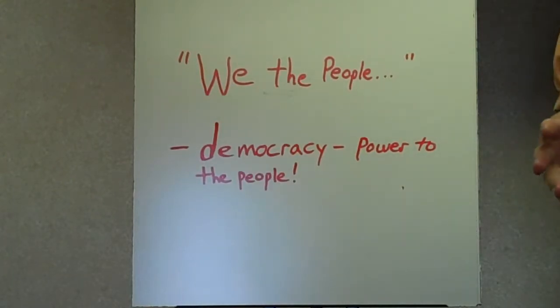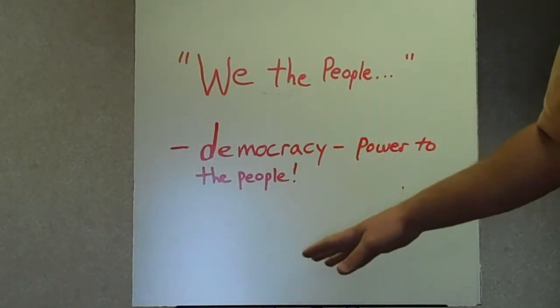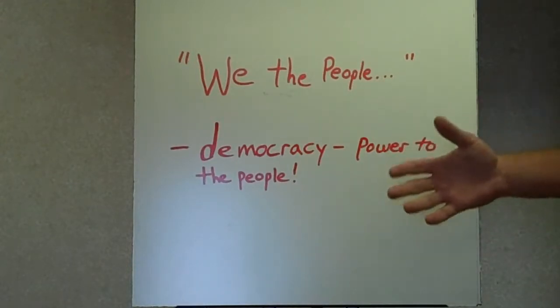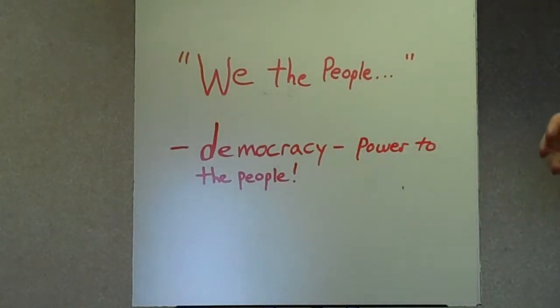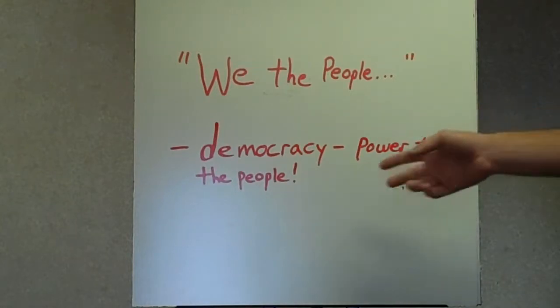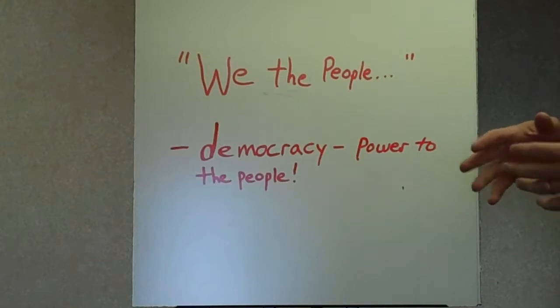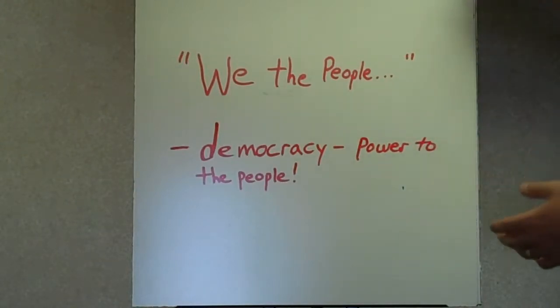The type of government that we have in our country is called a democracy. That means power to the people. This means that the people get to elect our officials. We get to make all the important decisions. If you remember in our previous studies, we have learned that when England was in control, the king and the parliament dominated everything and told the people what to do. Well, in our style of government called a democracy, you and I get to vote and decide all the important decisions that are to be made for our country.